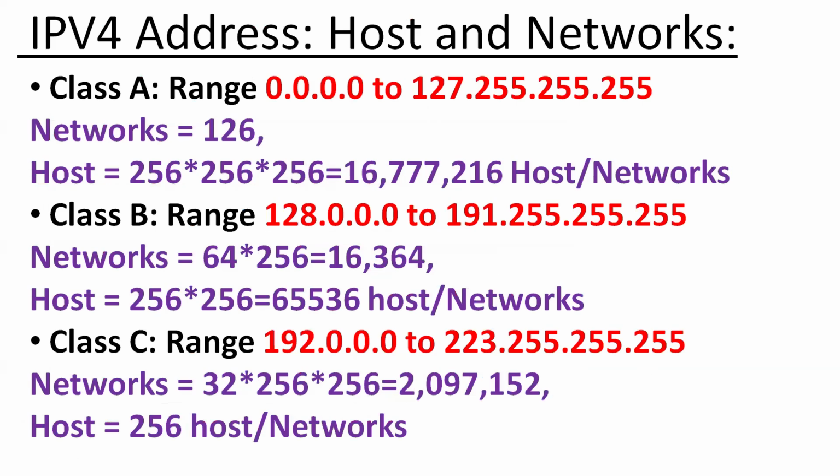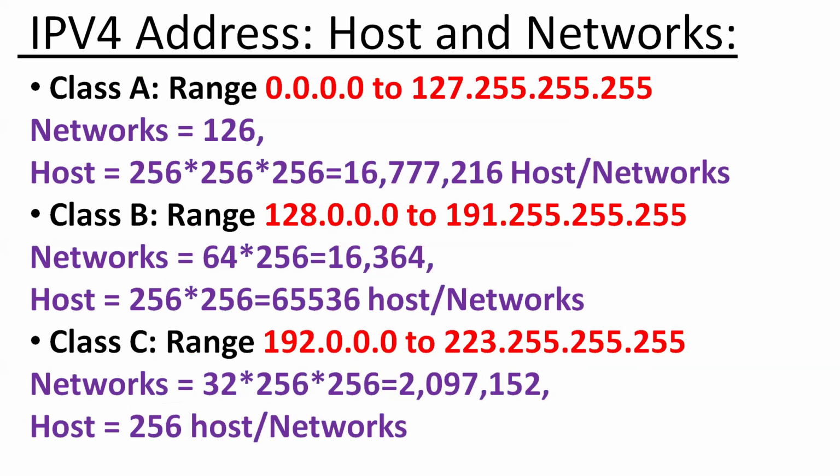IPv4 address, hosts and networks. Class A range: 0.0.0.0 to 127.255.255.255. The network count is 126 and the hosts are 256 into 256 into 256.